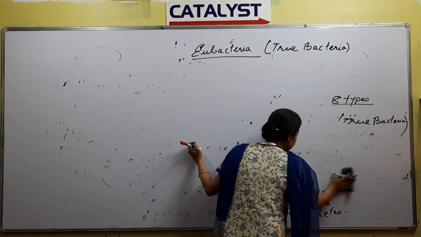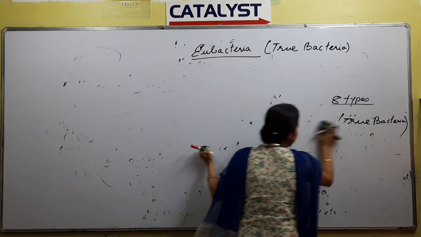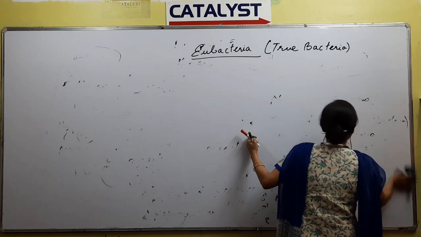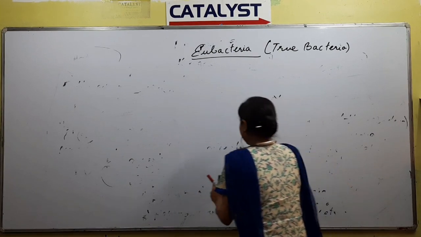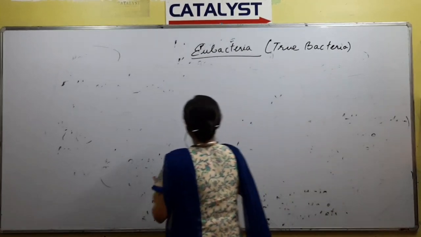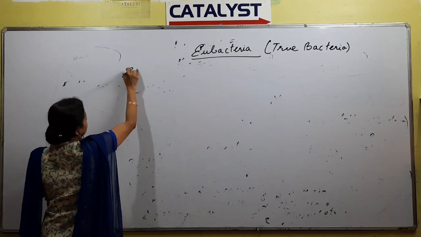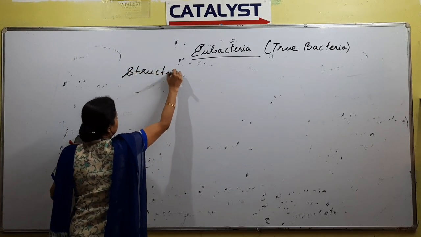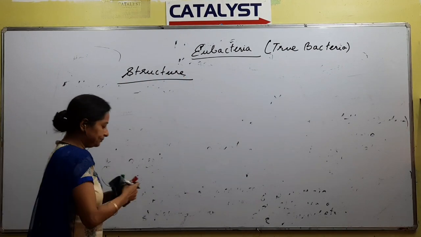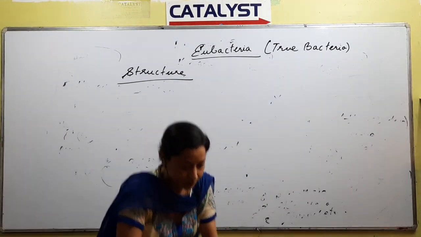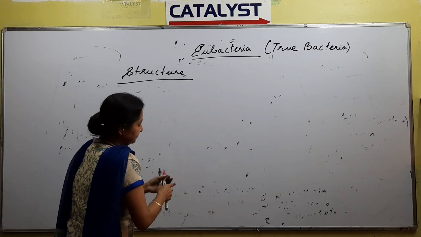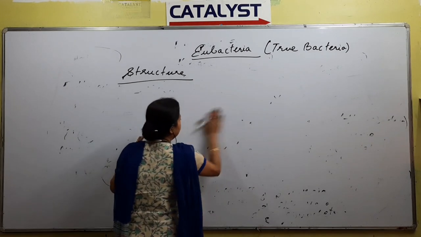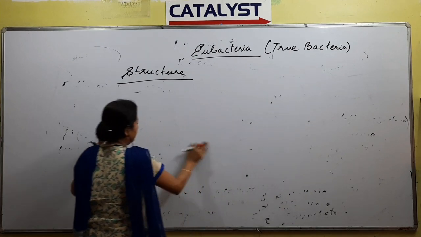The first thing that we will be discussing is the structure of eubacteria. So we will draw a diagram. We will draw the structure. See how big the structure will be.